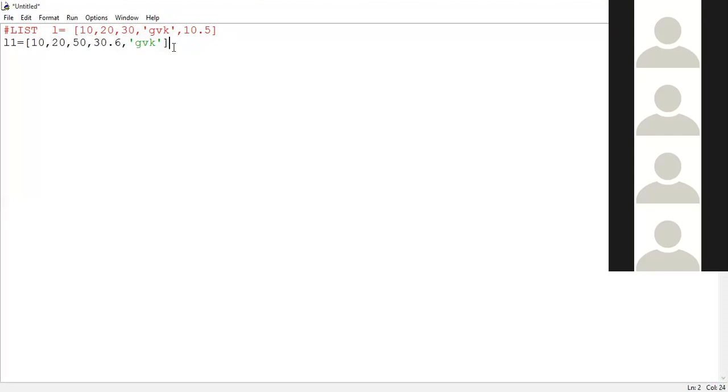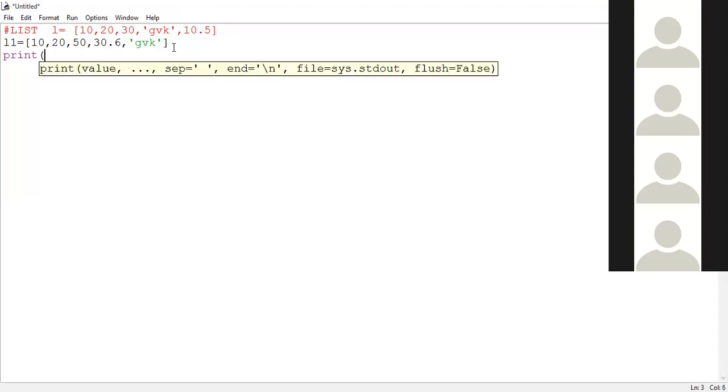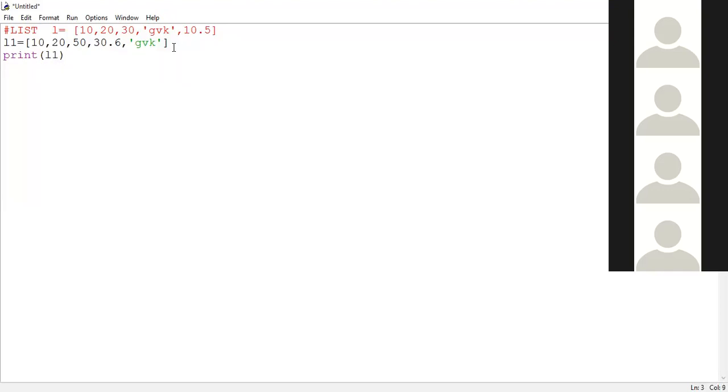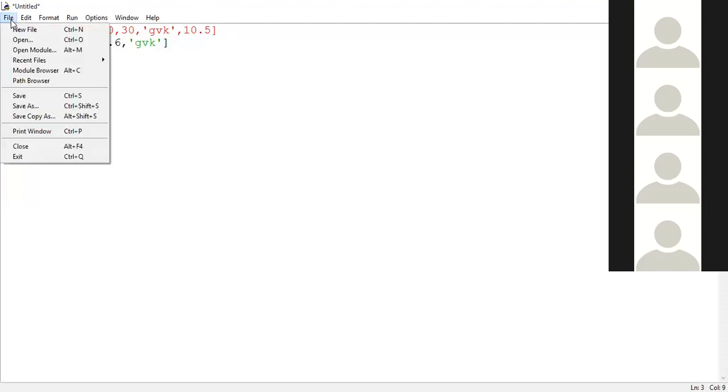Now, if I want to display the list elements onto the user screen, what can I do? I can use the print function. Print of, what's the variable, guys? L1. L1 is the variable name. You can simply give the variable name. So this particular example is displaying what? It is an example for the list data type. It is simple. I'm giving you a simple example for the list data type.